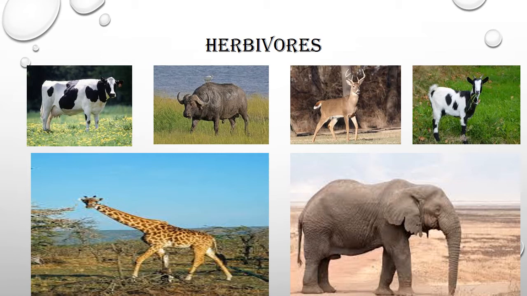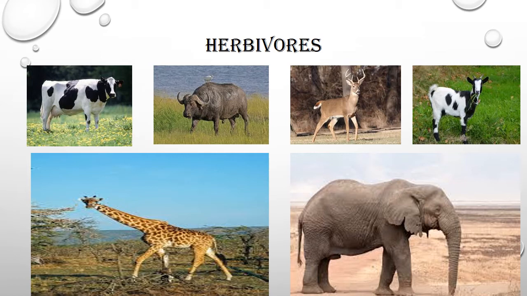Now, if we talk about these animals, these animals have sharp and flat front teeth so that they can cut the leaves from the plant, and also their inner teeth are able to chew the grass. Okay, and so they have adaptations for food. First, they have very sharp and flat front teeth, so with the help of these sharp teeth they can cut the leaves from the plant, and also they have inner teeth, so with the help of the inner teeth they can chew the grass.